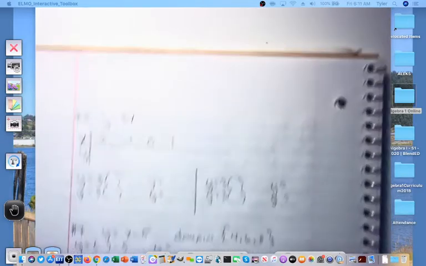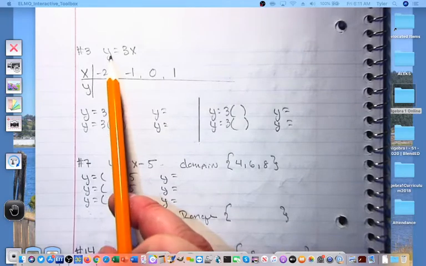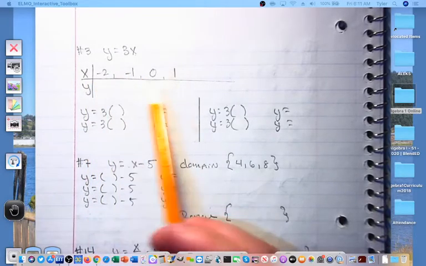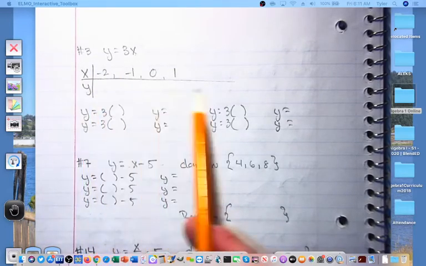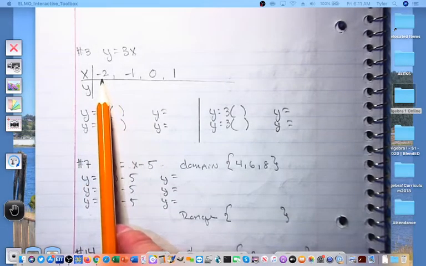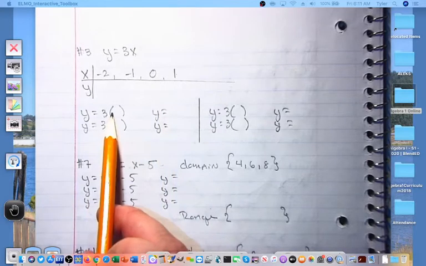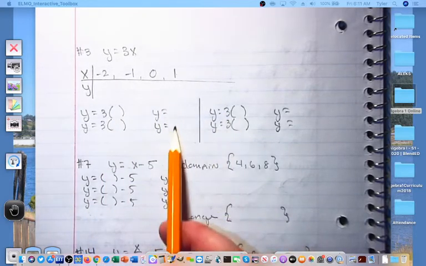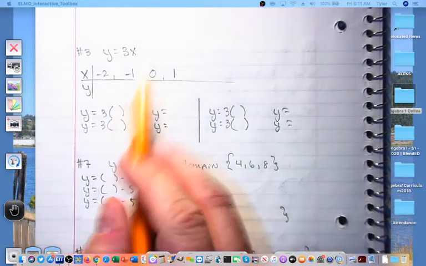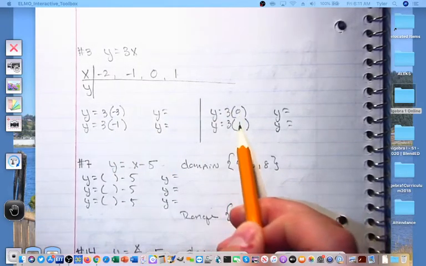The next function that I chose, I went ahead and wrote it in a little simpler way, okay? So the function is going to be y is equal to 3x. This is what's inside the machine. I went ahead to save space and I wrote my t-chart and my input-output table sideways. So here are our x inputs, -2, -1, 0, and 1. And I'm going to put them into the machine and see what outputs are produced. So here we go. So first I'm going to put in a -3, then a -1, a 0, and a 1.